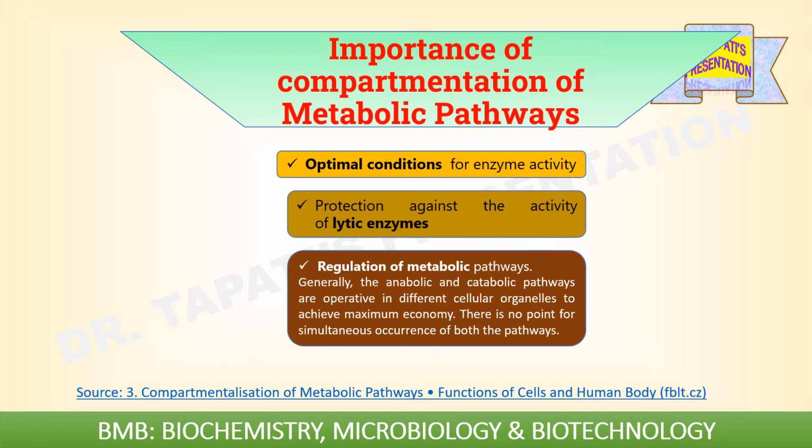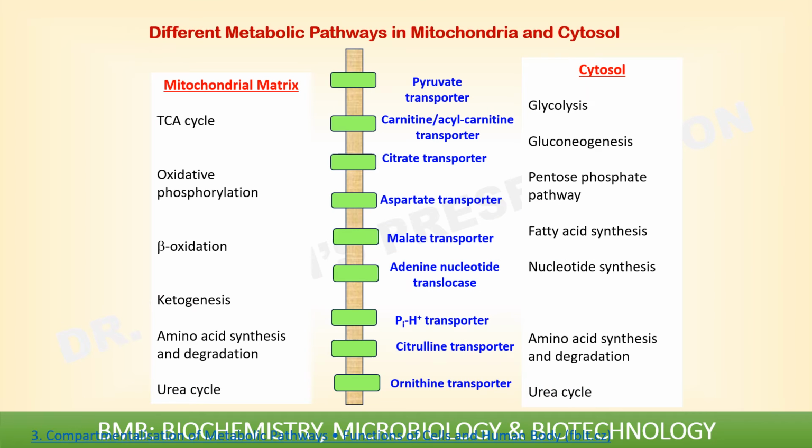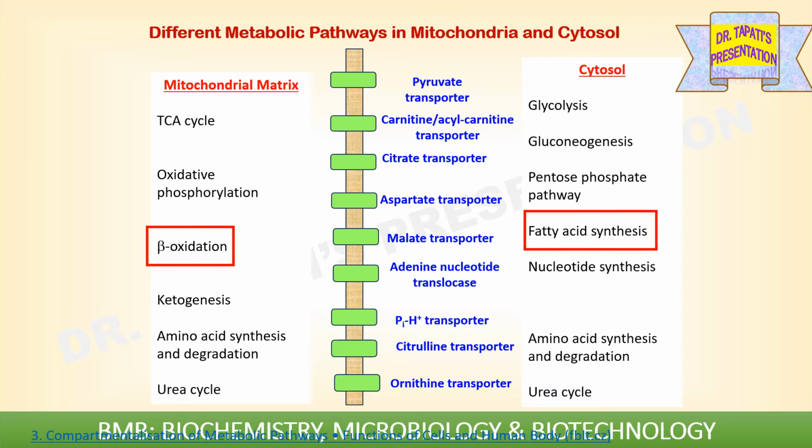Compartmentation affects the regulation of metabolic pathways as well, making them more accurate and targeted and less interfering with each other. Generally, the anabolic and catabolic pathways are operated in different cellular organelles, that means in different compartments, to achieve maximum economy. There is no point for simultaneous occurrence of both the pathways. For example, enzymes for fatty acid synthesis are found in cytosol, whereas enzymes for fatty acid oxidation are present in the mitochondria.